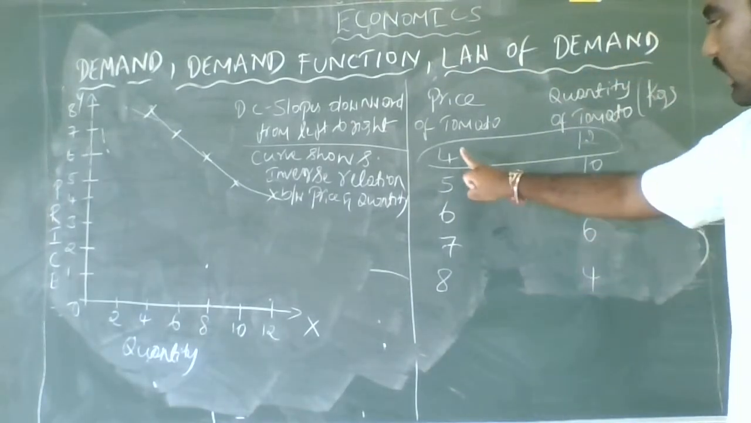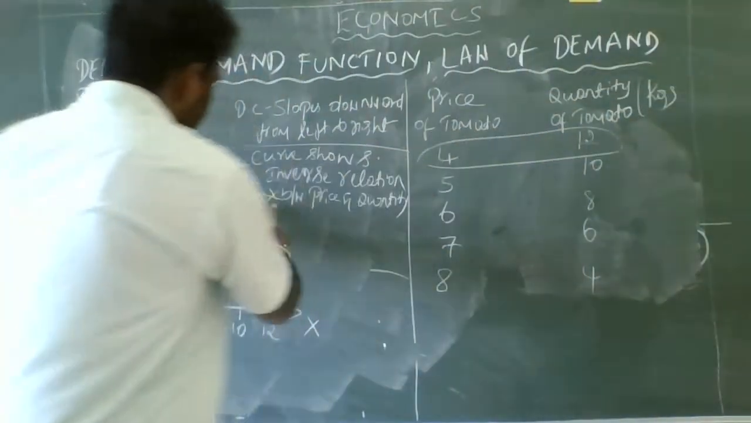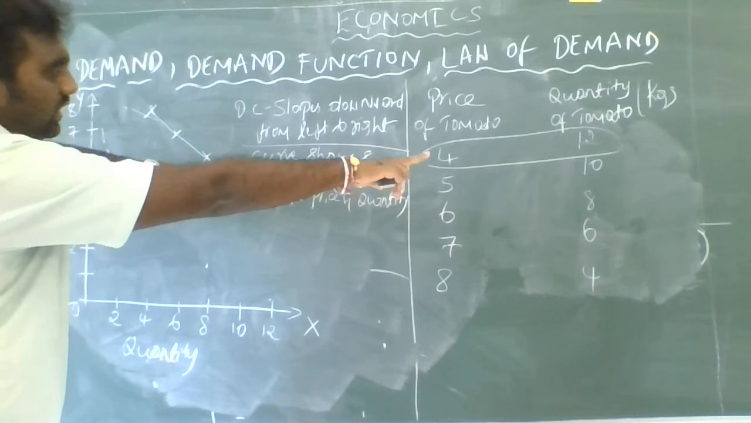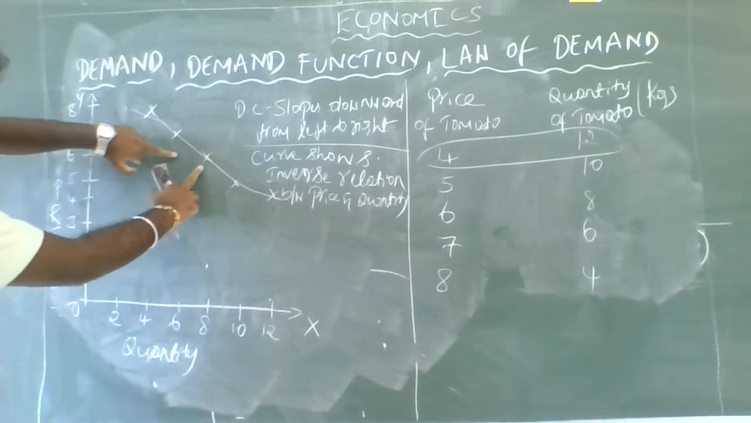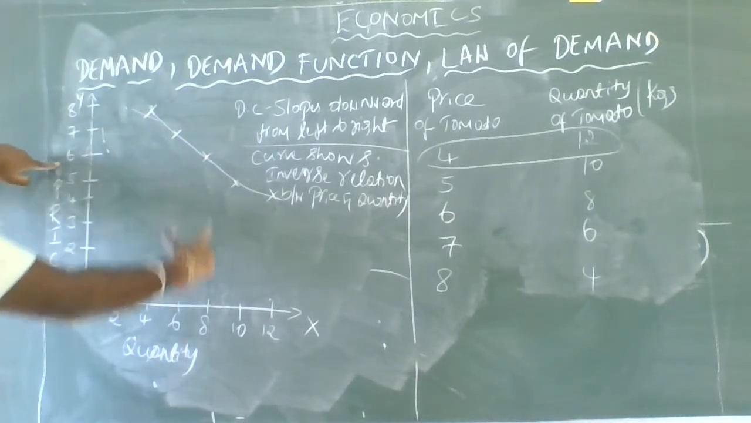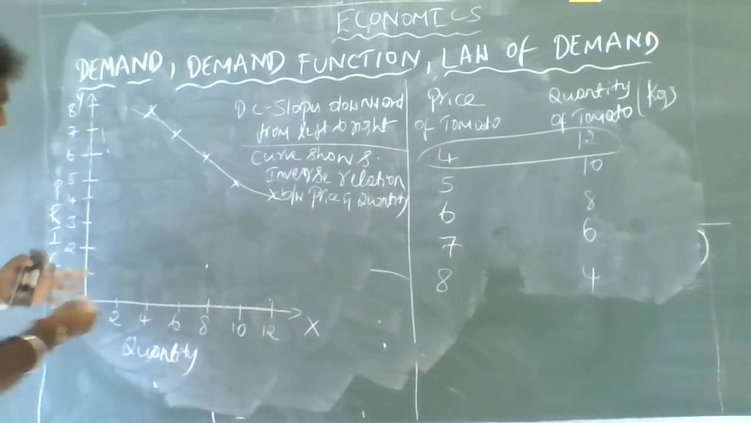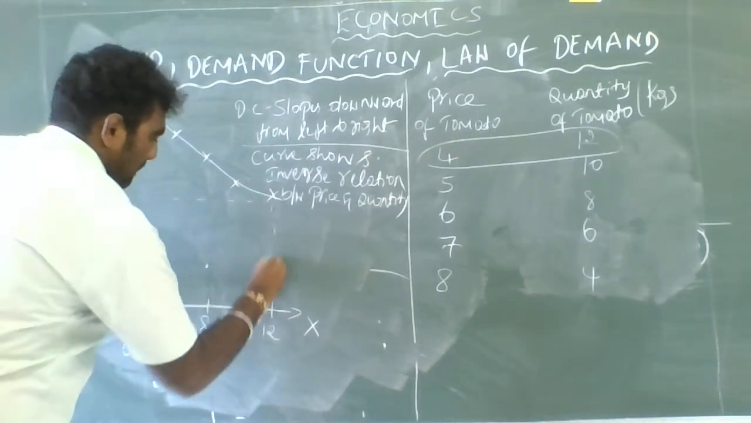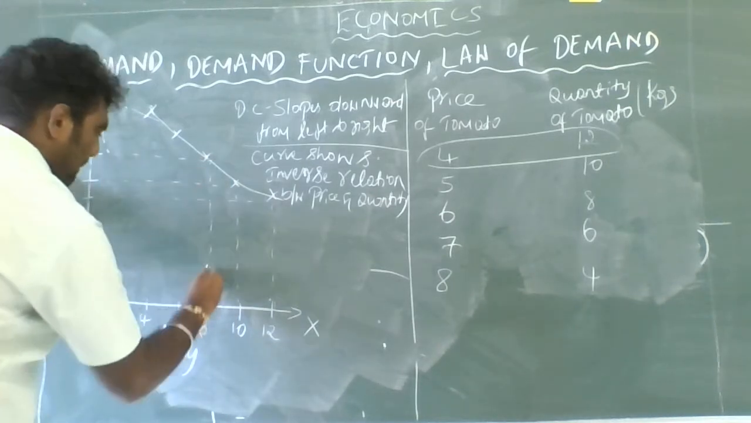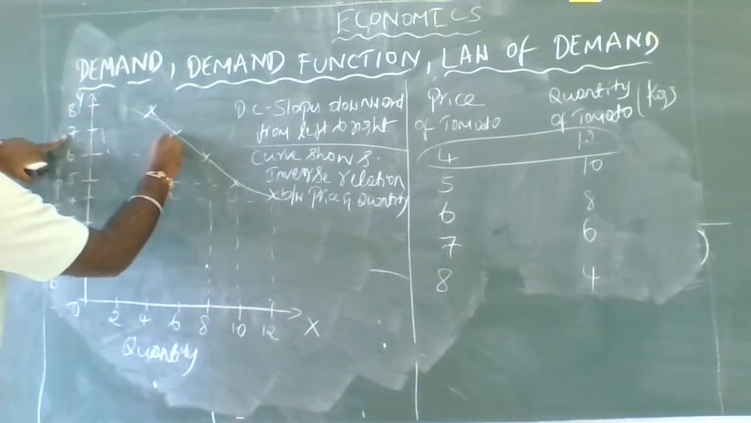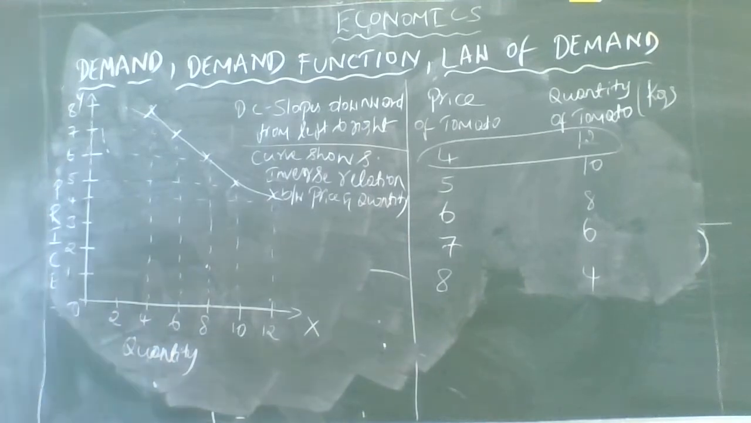Here we understood that when the price of the tomato is 4, the quantity is 12. We got a point here, and when the price is 5, the demand is 10, we got a point here, and when the price is 6, the demand is 8, we got a point here. When the price is 7, the demand is 6. Okay guys, it goes like this: 12, 10, 8, 6, and when the price is 8, the demand is 4 quantities.